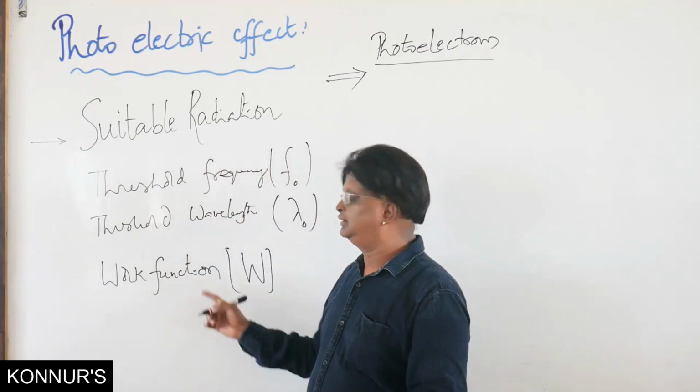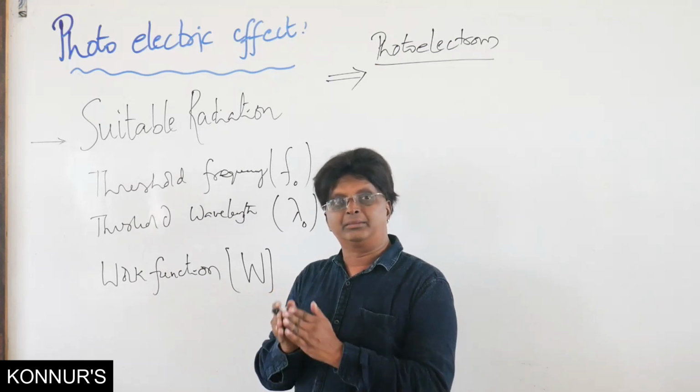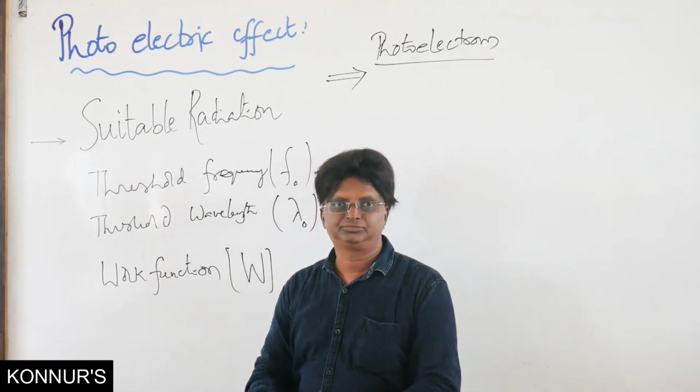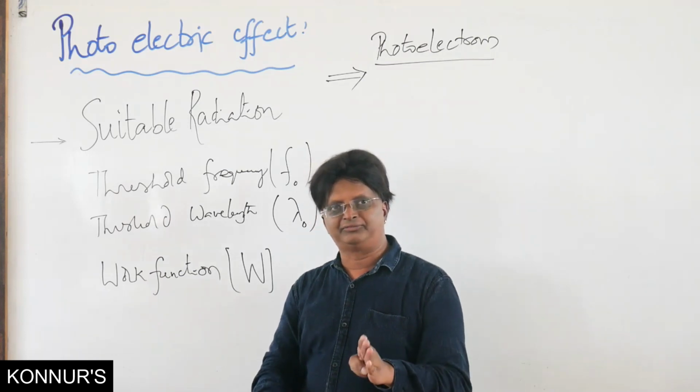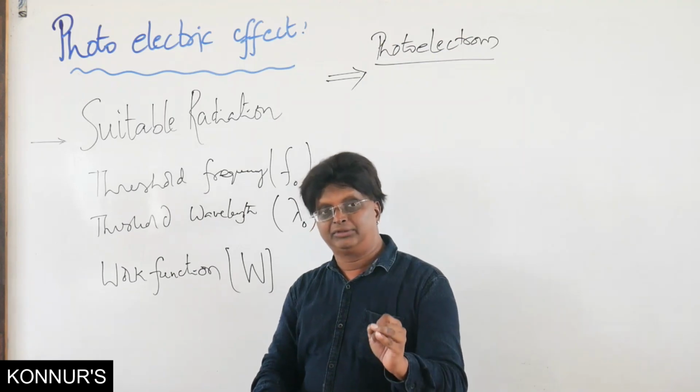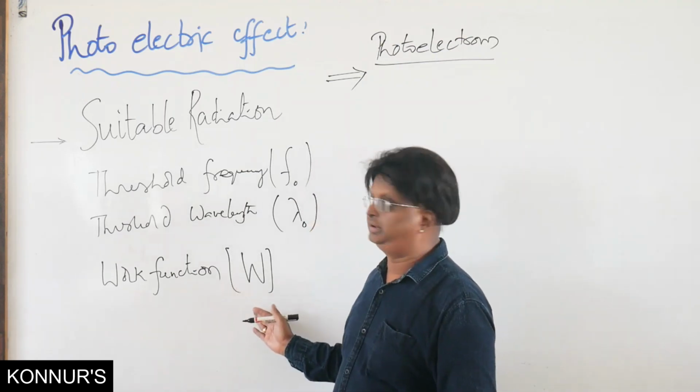Minimum energy required for a metal to initiate photoelectric effect. To initiate photoelectric effect, it requires minimum frequency or a maximum wavelength or a minimum energy.